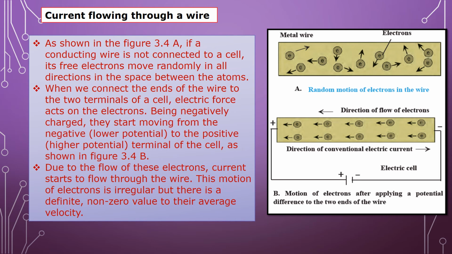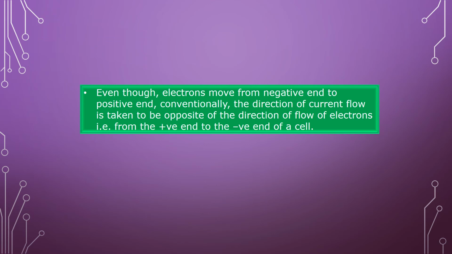The motion of electrons is irregular, but there is a definite non-zero value of their average velocity. Even though these electrons are moving from the negative to the positive end, conventionally the direction of current flow is taken opposite to the direction of flow of electrons.